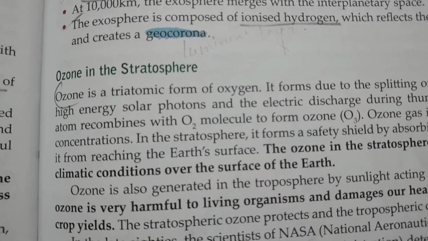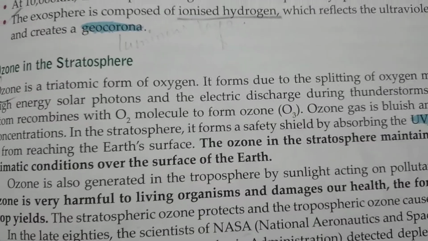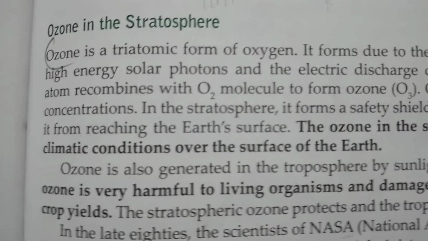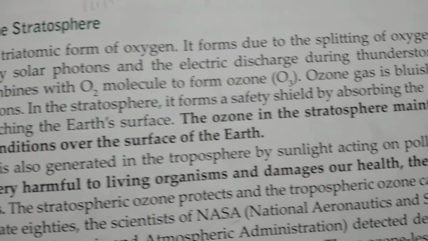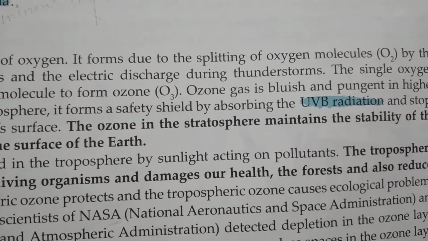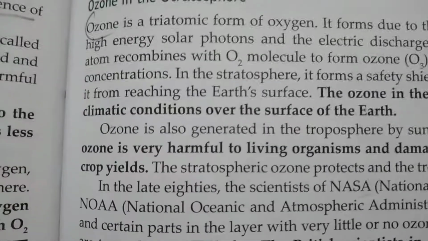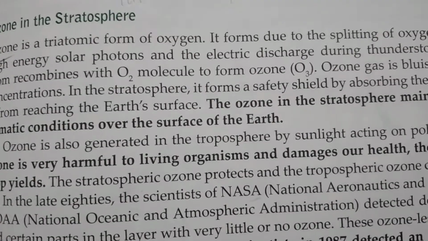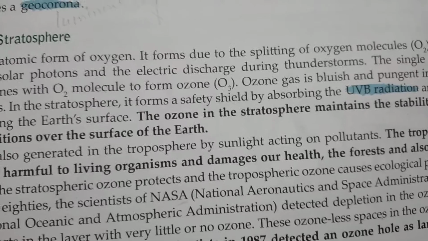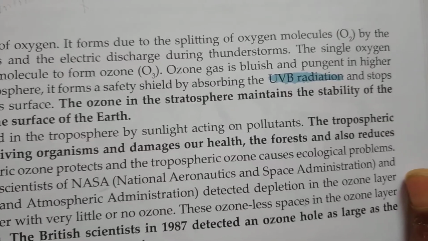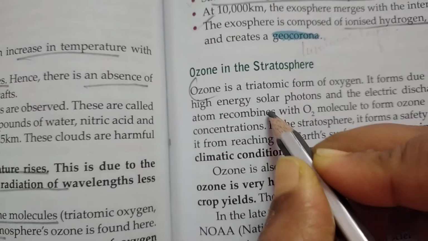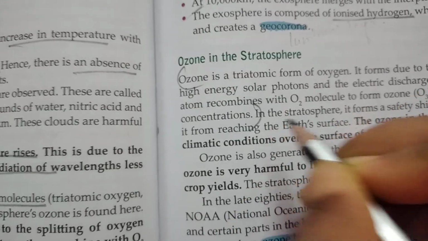Ozone is a triatomic form of oxygen. It forms due to the splitting of oxygen molecules by the high energy solar photons and the electric discharge during thunderstorms. The single oxygen atom recombines with oxygen molecule to form ozone. Ozone gas is bluish and pungent in higher concentrations. So up to this much we have to write, that is concentrations.